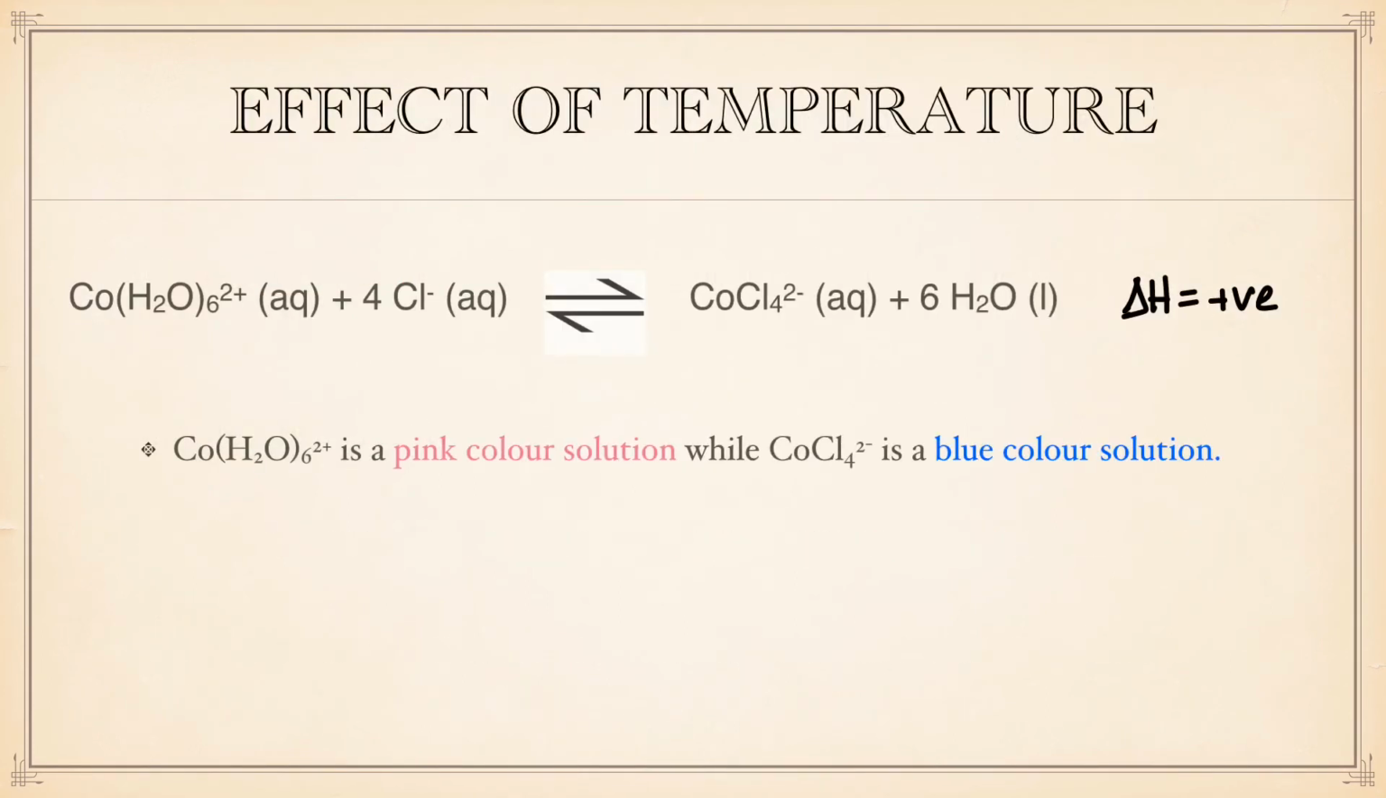Let's take a look at this example. Here we have a system at equilibrium between hexa-aqua-cobalt ion and chloride ion as the reactant, while chloro-cobalt ion and water as the product. Hexa-aqua-cobalt ion is a pink color solution, while chloro-cobalt ion is a blue color solution. According to the equation, the forward reaction has positive delta H.